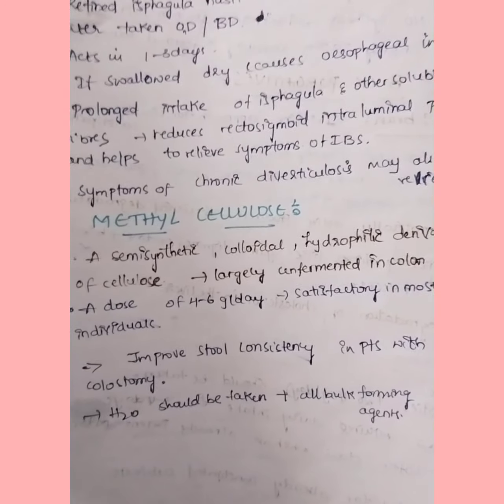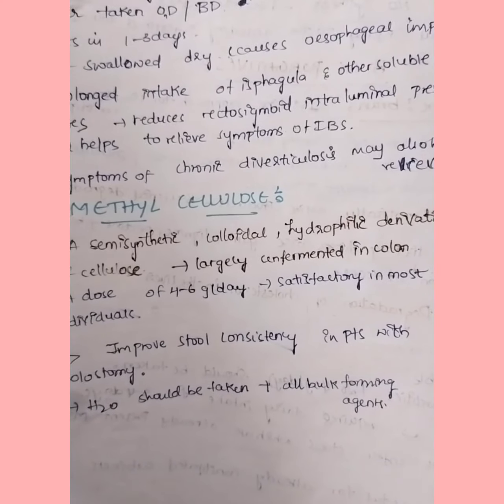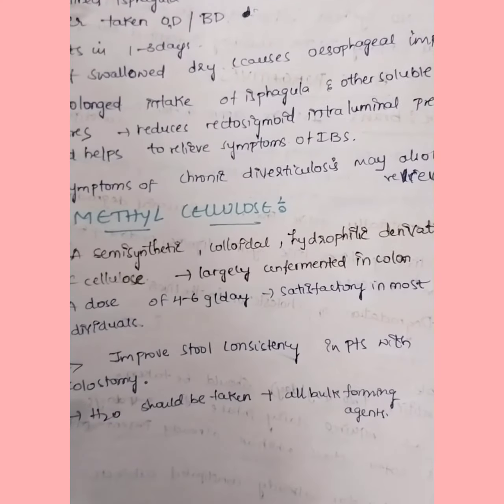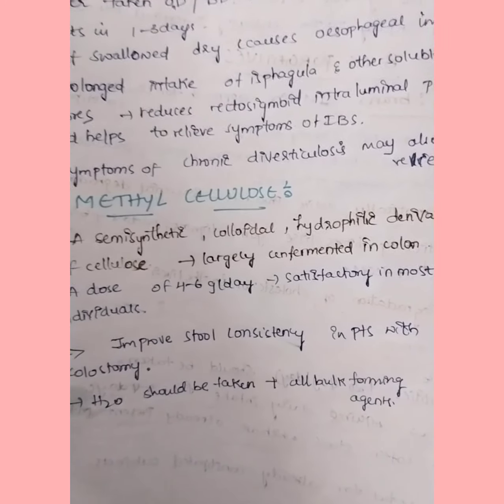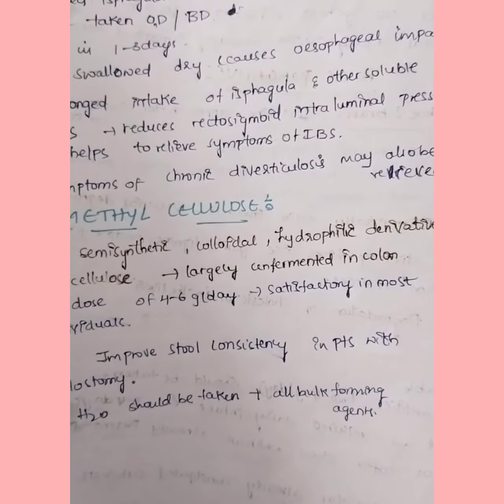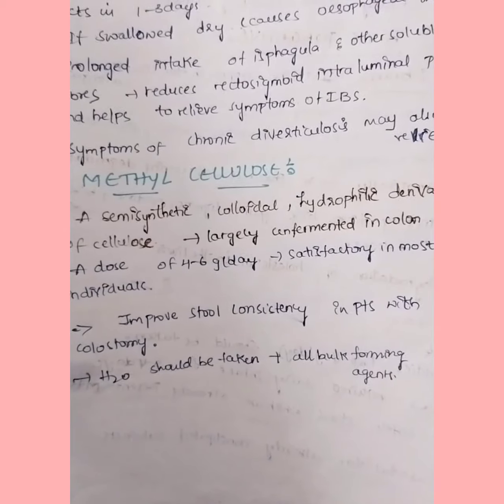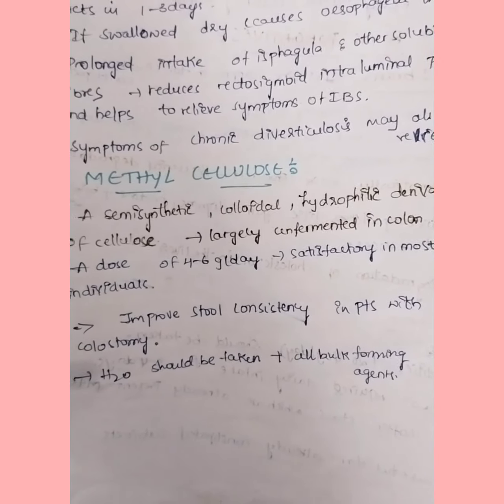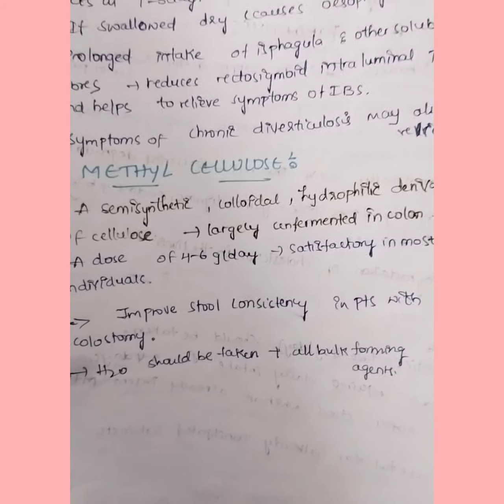Coming to methyl cellulose, it is a semi-synthetic colloidal hydrophilic derivative of cellulose. Semi-synthetic means it is not completely artificial nor completely natural. It is a hydrophilic colloid, so it retains the water in the lumen, and it is largely unfermented in the colon by bacterial action. It is unfermentable, and a dose of 4 to 6 grams per day is satisfactory in most individuals.